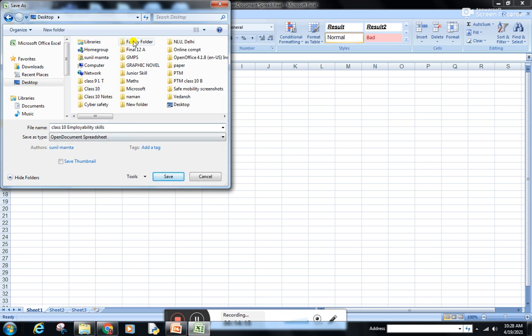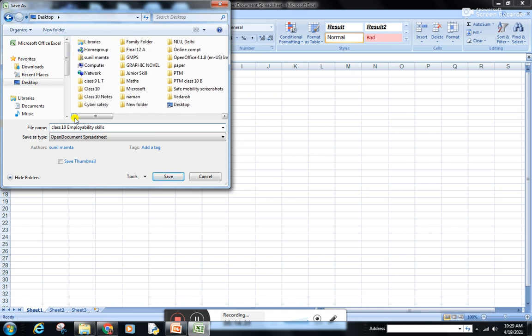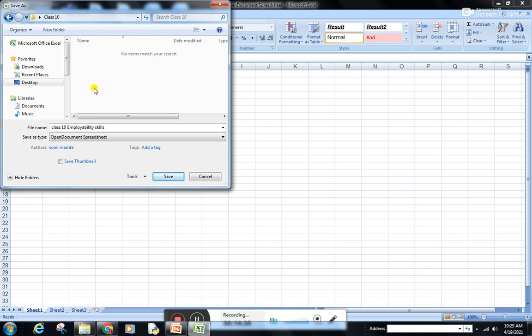We need to select the folder. This is the desktop. The second step is we need to select the folder which we have created, that is class 10. Double click on it, the folder will be opened, and click on Save.